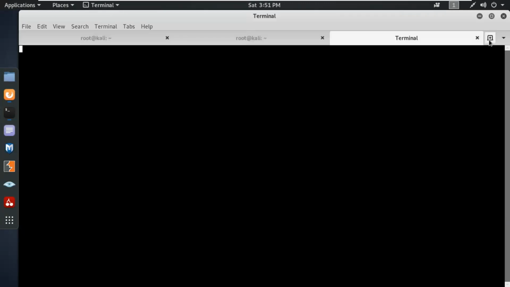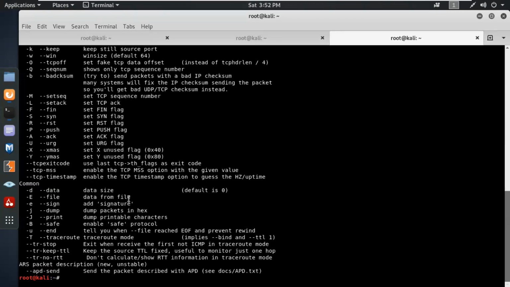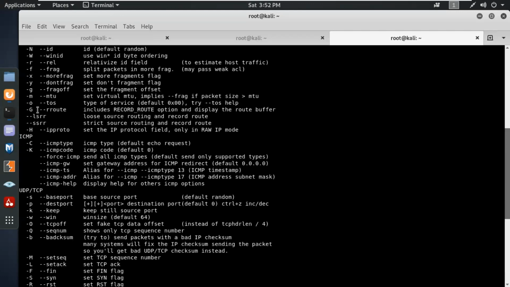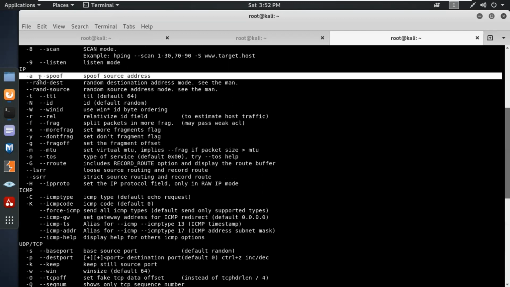Let's see what exactly the -a that was used over there. The -a spoofs the address. They are using the same IP address to send some packets over there.